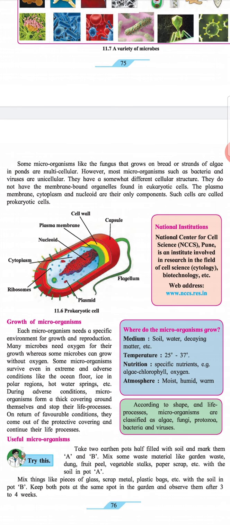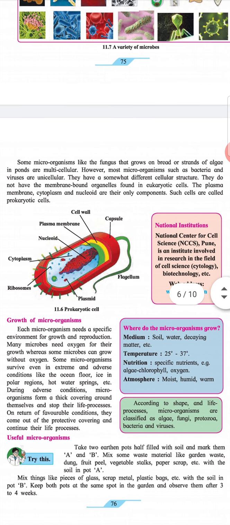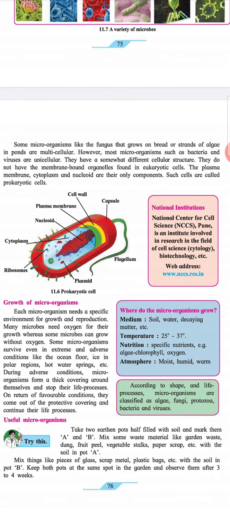Some microorganisms, like the fungus that grows on bread or strands of algae in ponds, are multicellular. However, most microorganisms, such as bacteria and viruses, are unicellular. They have a somewhat different cellular structure. They do not have the membrane-bound organelles found in eukaryotic cells. The plasma membrane, cytoplasm, and nuclei are their only components. Such cells are called prokaryotic cells.